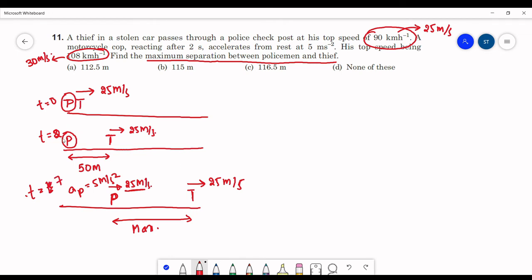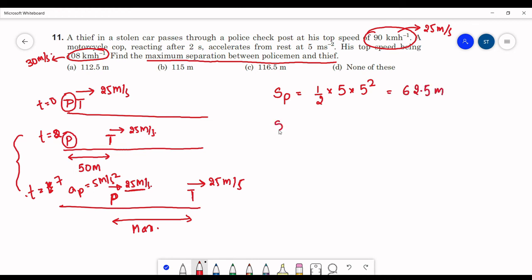Now in this time interval t is equal to 2 to t is equal to 7, the distance traveled by the police person will be half at square, as initial velocity is 0, acceleration is 5 and time is 5 seconds. This will be 62.5 meters.